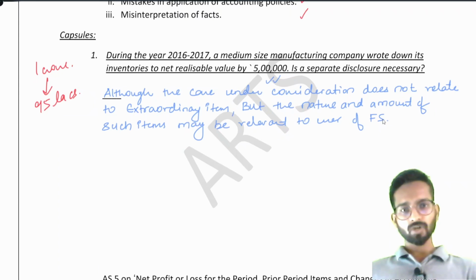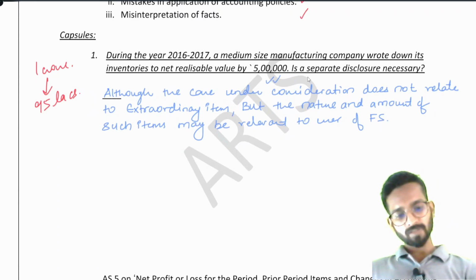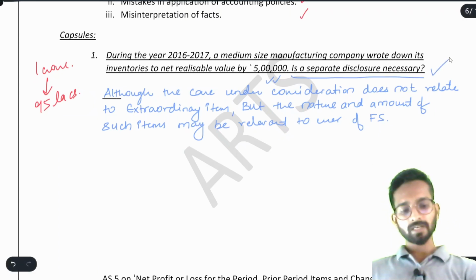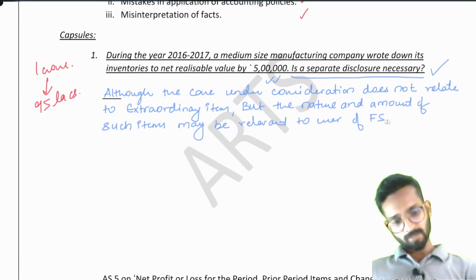why you have devalued your inventory from 1 crore to 95 lakh, why are you booking a loss of 5 lakh rupees? So they have the right to know. So therefore we can say, is a separate disclosure necessary? Definitely yes. So it may be relevant to the users of financial statements in